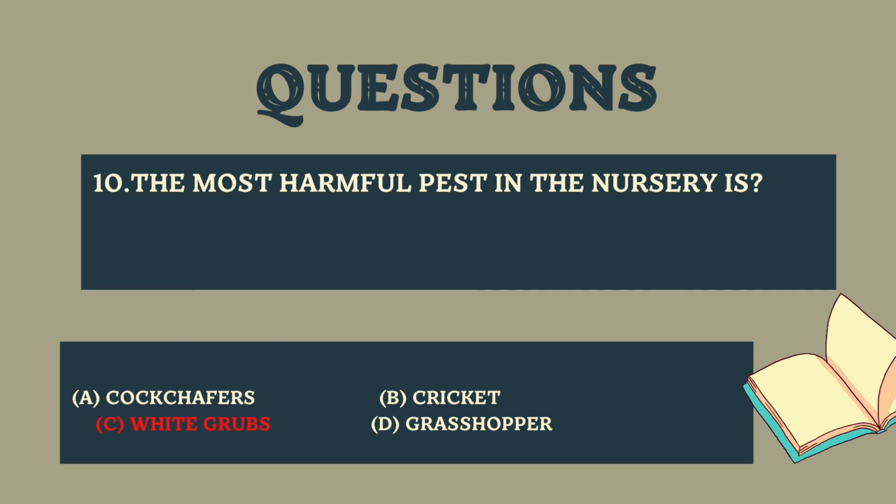And final question is the most harmful pest in the nursery is option A is cockchafers, B is cricket, C is white grubs, D is grasshopper. And here the right answer is white grubs. White grubs are the larval stage of beetles and they consume plant matter to help them to grow. They generally feed on the root of many herbaceous and woody plants, can be controlled by using insecticides. So they are harmful pests in nursery.